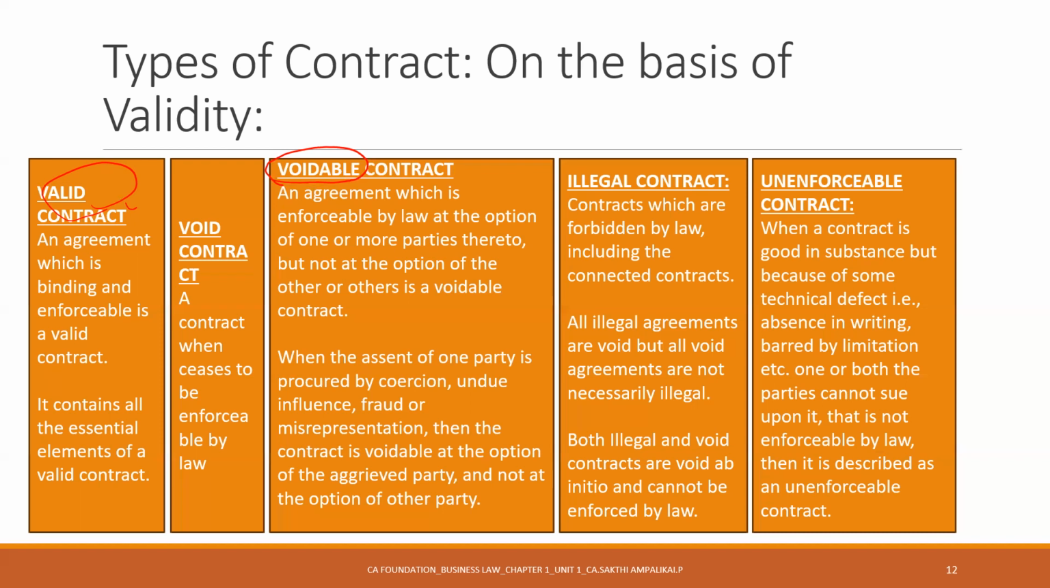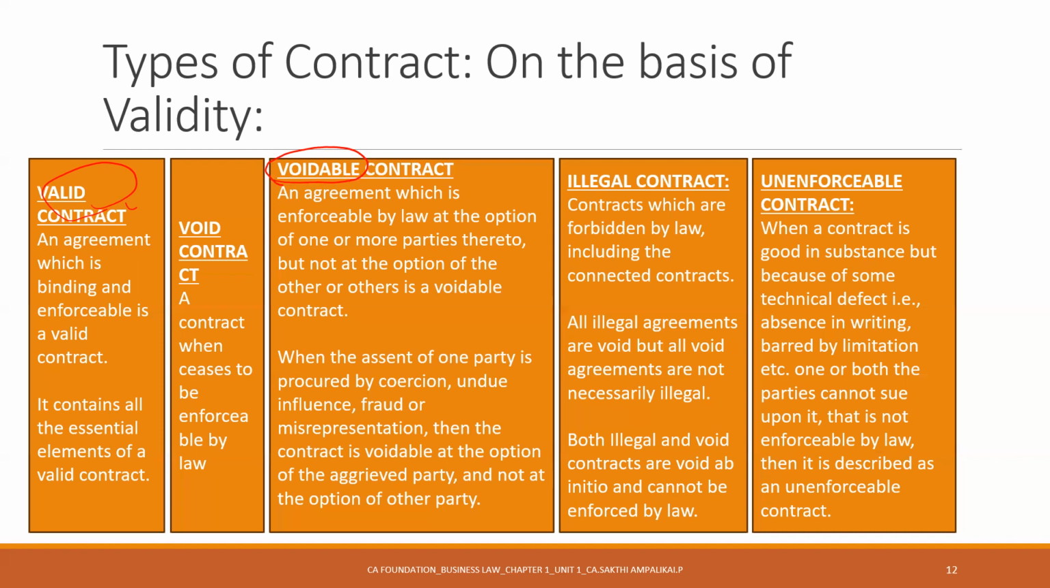Who has the option? The one who is aggrieved. That person has an option not to execute this contract because he has been threatened, influenced, on a fraudulent basis, he has been forced to accept this. So there is an option to the aggrieved party to make this contract voidable. Now, do you understand what is void and voidable?